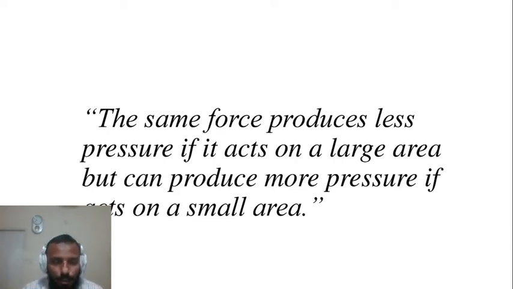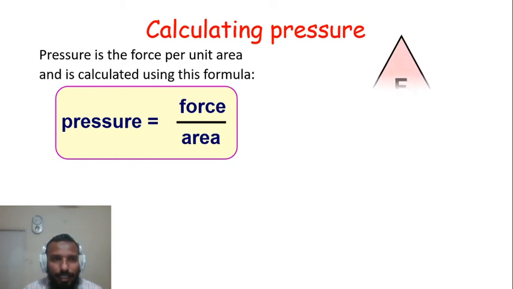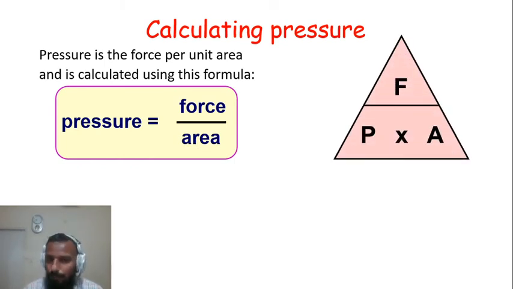Why? Again the same definition, because pressure is a force acting normally per unit area, and you can calculate it with this formula: pressure is equal to force over area. The formula shows clearly that pressure depends directly upon the force. The larger the force, the more the pressure; the less the force, the less the pressure. And pressure depends inversely on the area. The larger the area, the less the pressure; the smaller the area, the higher the pressure.